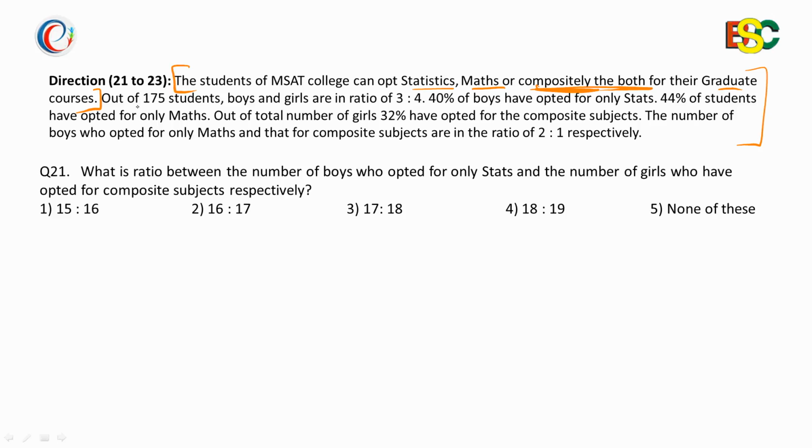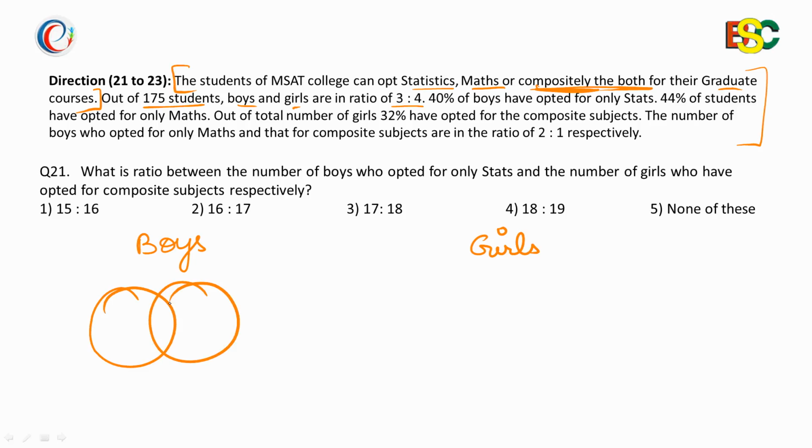And there are total 175 students where the ratio of boys and girls is 3:4. So we'll draw different Venn diagrams for boys and girls. Two separate Venn diagrams, and these two diagrams will be intersecting ones because there are students who have opted for both the subjects.